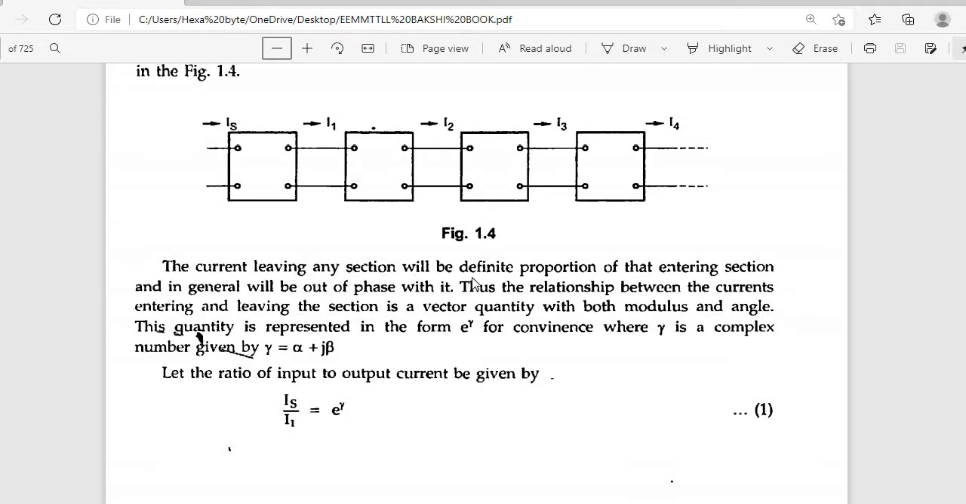The current leaving any section will be a definite proportion of that entering the section and in general will be out of phase with it. The relationship between the currents entering and leaving the section is a vector quantity with both modulus and angle. See, generally gamma equals alpha plus j beta for this network. Let the ratio of the input to output current be Is by I1. See, Is is the entering current, I1 is the leaving current. So Is by I1 is equal to e power gamma.